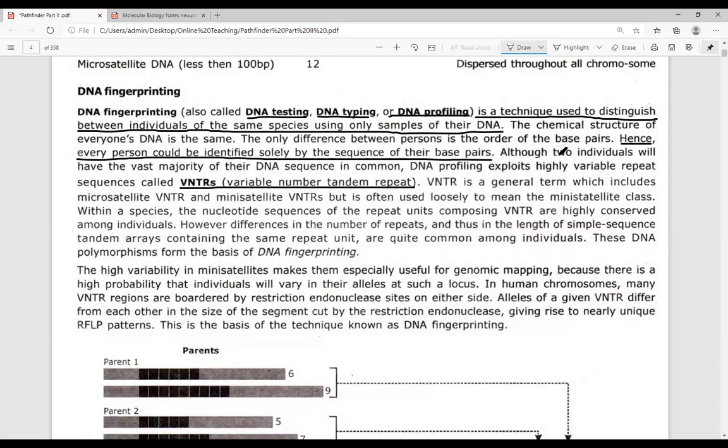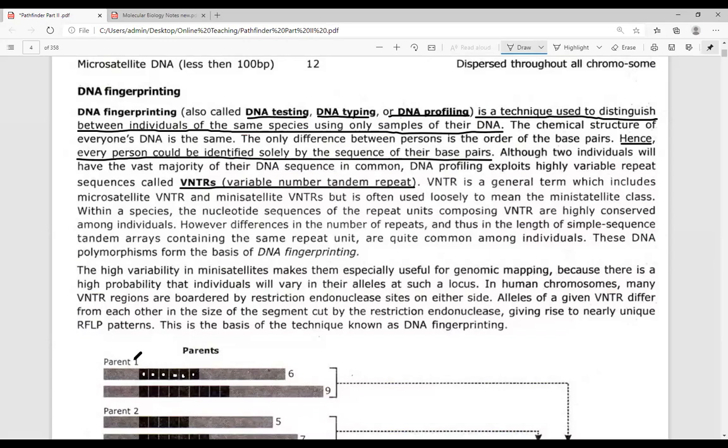Okay, please do look here. Two individuals will have the vast majority of DNA sequence the same, but DNA profiling exploits a specific region which is called VNTR. VNTR refers to variable number tandem repeat. Now look here. These are the number of microsatellite repeats, and these are referred to as VNTR.